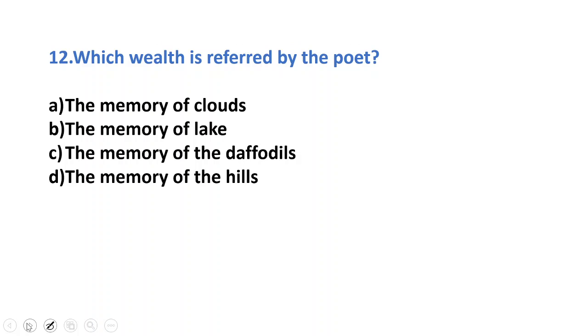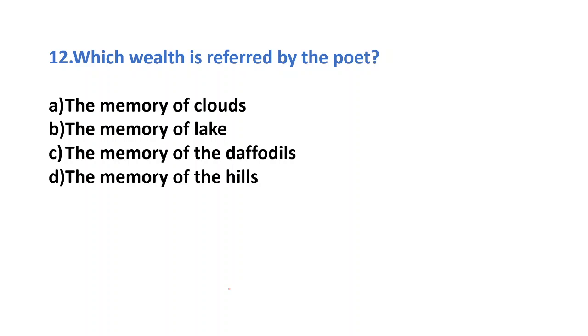Next we come over to the next question. Which wealth is referred to by the poet? Is it the memory of the clouds, the memory of the lake, the memory of the daffodils, or the memory of the hills? In the third stanza it mentions what wealth the show had brought to me.